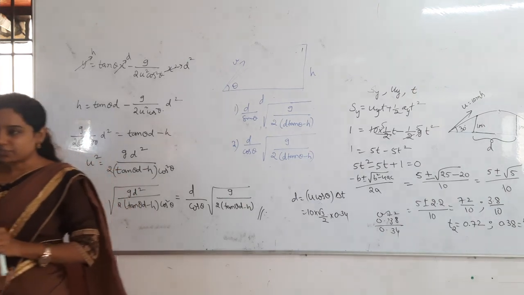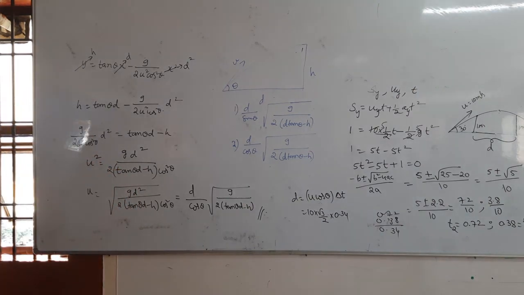Copy that, I will explain again. What is the answer? Yeah, root 3. Yes.